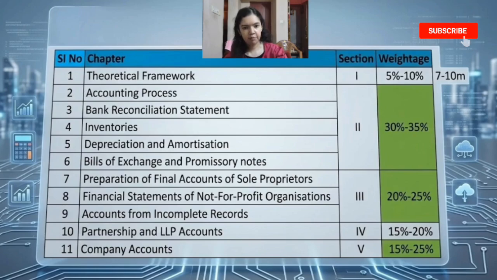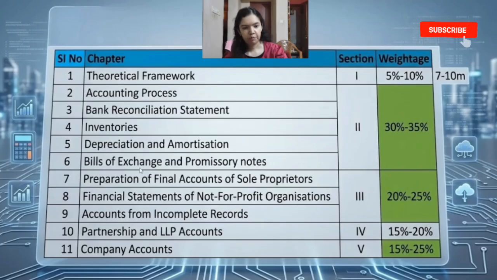Next we have incomplete records. So usually 8 to 12 marks question will come from this chapter. Focus on debtors account, creditors account and bills receivables adjustments. Also please go through the MTP properly for this chapter.